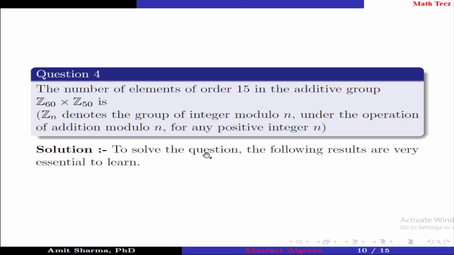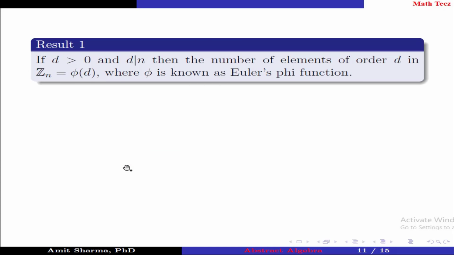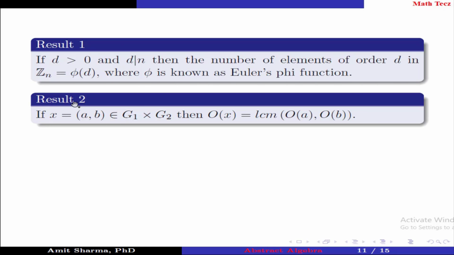To solve the question, the following results are very essential to learn. Result number 1. If d is greater than 0 and d divides n, then the number of elements of order d in Zn is equal to phi(d), where phi is known as Euler's phi function. Result number 2. If x is the ordered pair (a, b) belonging to G1 cross G2, then the order of x is the LCM of the order of a and the order of b.